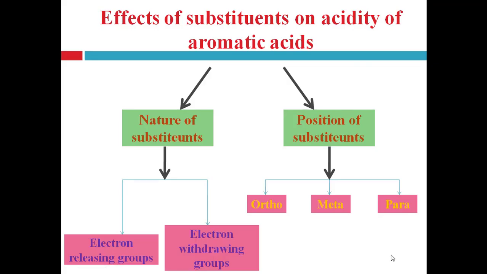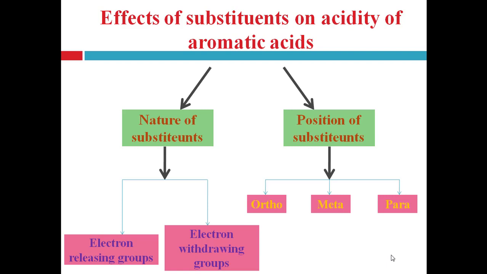Now, effects of substituent on acidity of aromatic acid. Again, the effect of substituent on acidity of aromatic acid can be studied in two parts: nature of substituent and position of substituent, because the nature of substituent and position of substituent on the ring affect the acidity of aromatic acid, right?